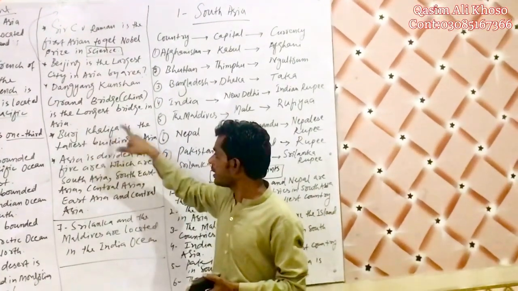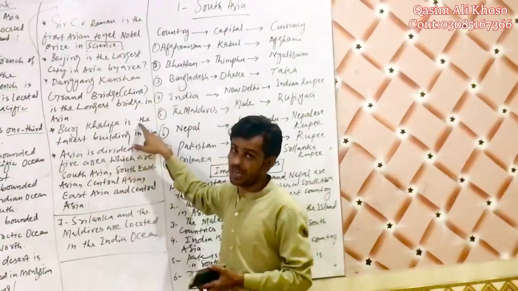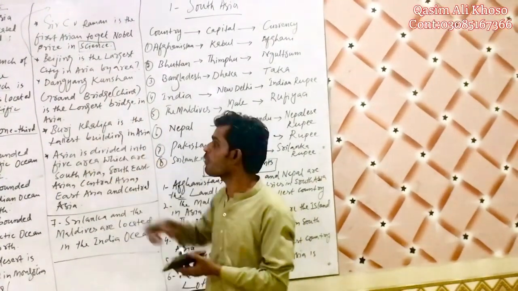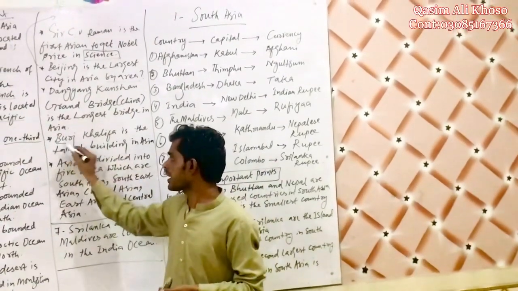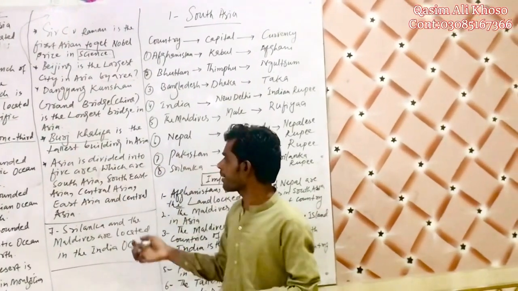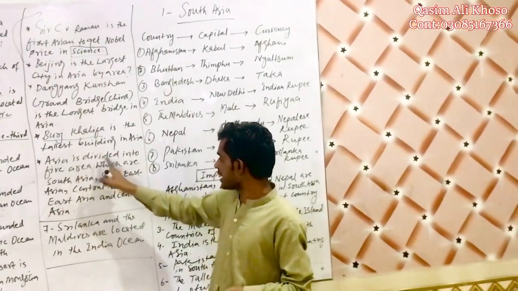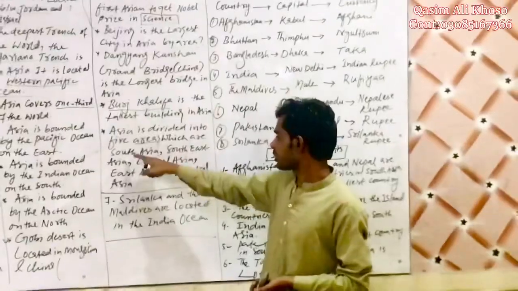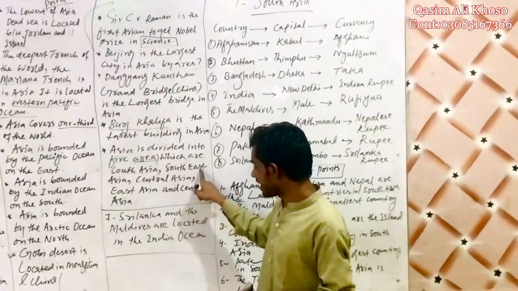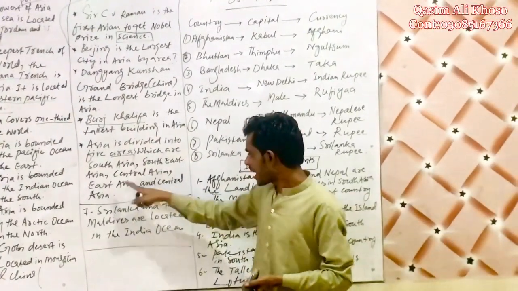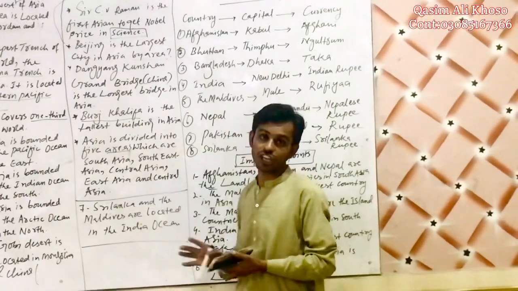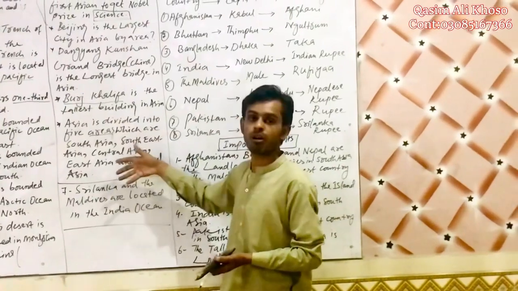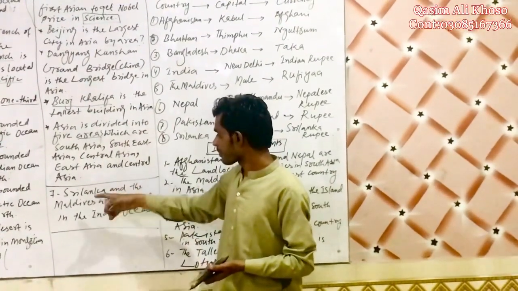बुर्ज खलीफा is the tallest building in Asia. सबसे बड़ी बिल्डिंग जो एशिया में है वो बुर्ज खलीफा है. हम बुर्ज खलीफा को भी आगे लेक्चर्स में थोड़ा डिस्कस कर लेंगे. Asia is divided into 5 areas, which are South Asia, Southeast Asia, Central Asia, East Asia and Western Asia. We will discuss all these areas or divisions of Asia separately.